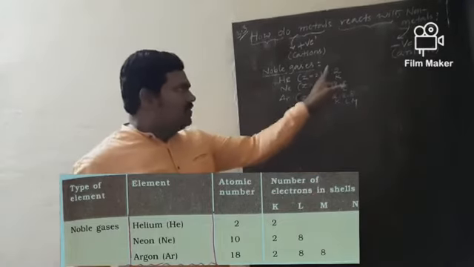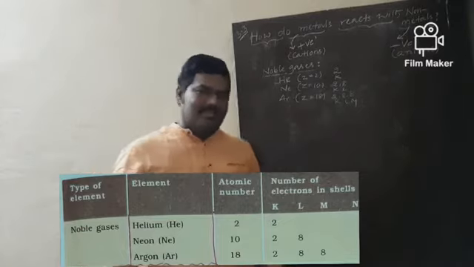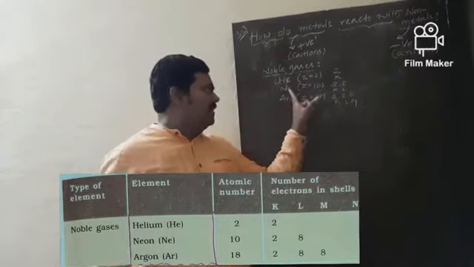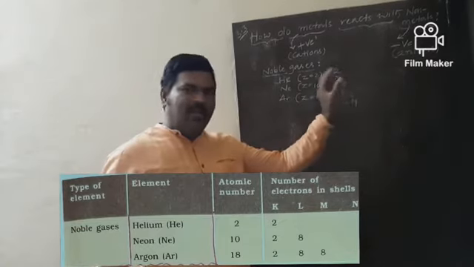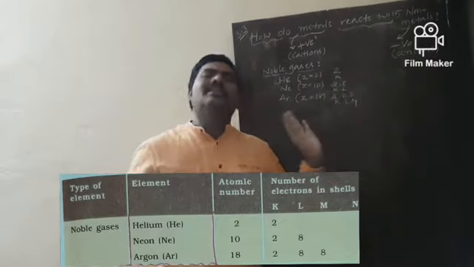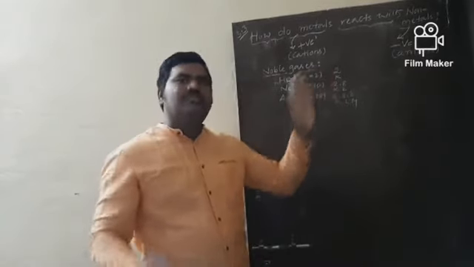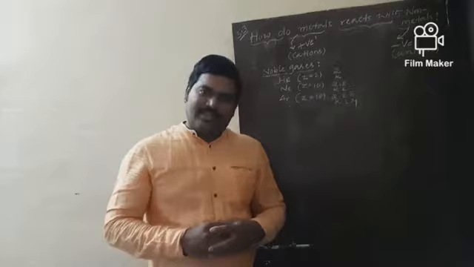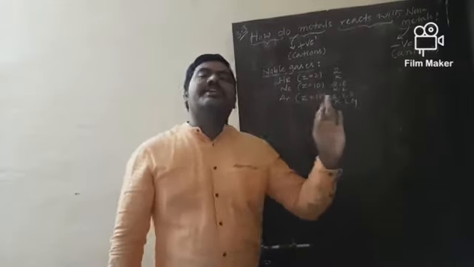Now if you look at the electronic configurations of these 3 noble gases, helium, neon, argon, the outermost shell is completely filled with electrons. So these gases are stable. That's why the valency of these gases becomes 0.